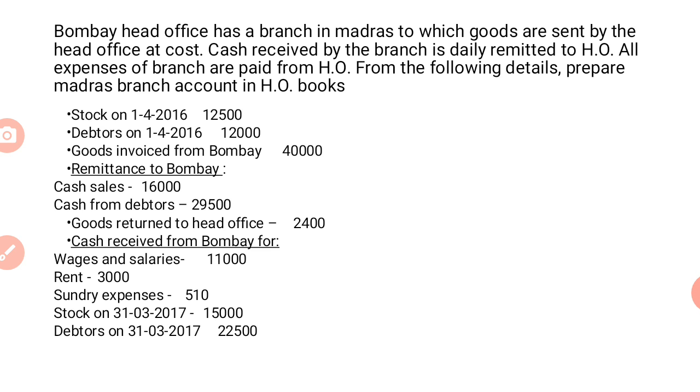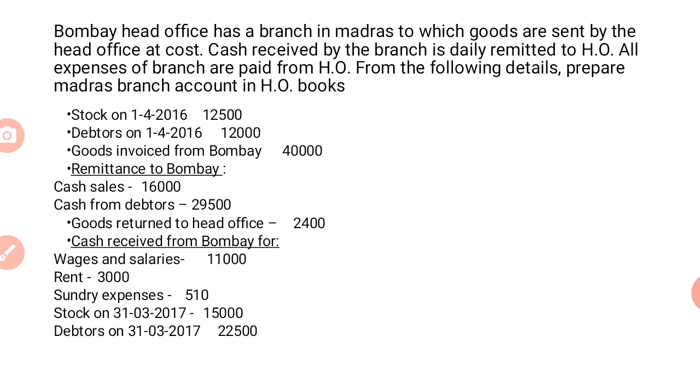Today I am going to explain a question paper problem which appeared for 5 marks. Bombay head office has a branch in Madras to which goods are sent by the head office at cost. Cash received by the branch is daily remitted to head office. So whatever is received by the branch is directly transferred or remitted to the head office. All expenses of the branch are paid from head office. So any expenses related to the branch are paid by the head office. From the following details, prepare Madras branch account in the head office books. So we have to prepare the branch account.